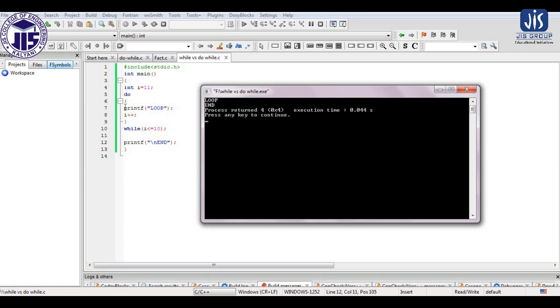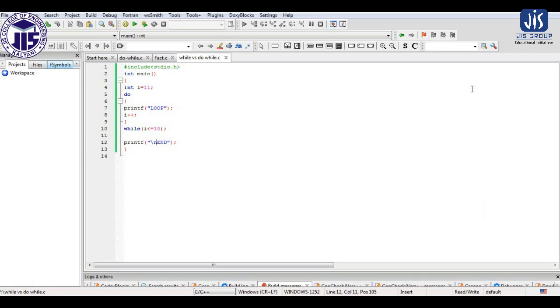But the first execution of the printf statement inside the loop has not been controlled by the condition. That's why this printf statement has executed, though the initial value of i is not supporting the condition. But in case of while, it has not executed even once. In case of do while, though the initial condition is false, it is still executing at least once. So that is the difference between while and do while loop that I have shown through this example.